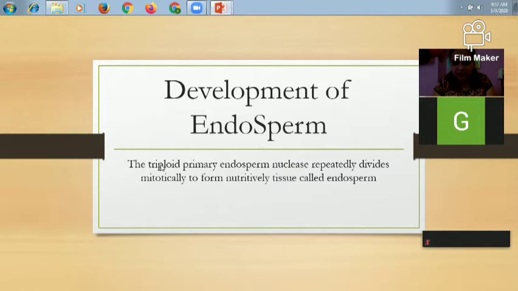So here double fertilization takes place, and due to the double fertilization the male nucleus and the diploid nucleus fuse together and form a triploid nucleus. Getting my point? That is why it is called the triploid primary endosperm nucleus. Then this triploid endosperm nucleus divides mitotically. So here the mitotic division starts, and due to the mitotic division the nutritive tissues are formed. And this nutritive tissue is nothing but our endosperm.